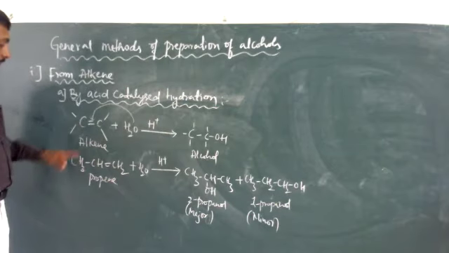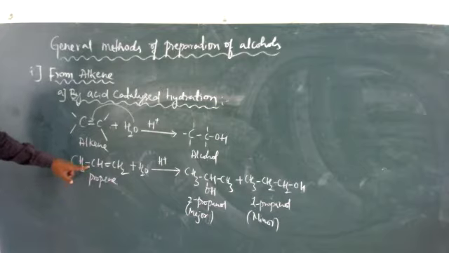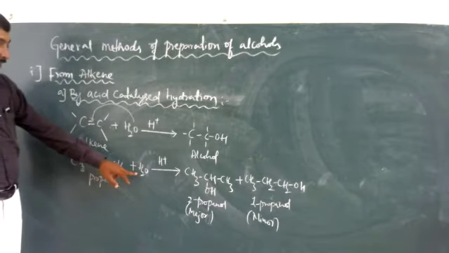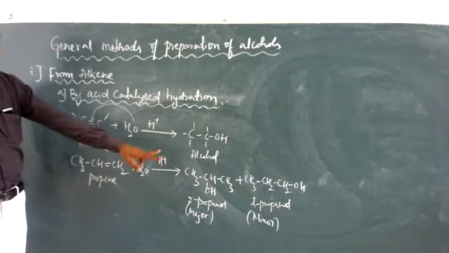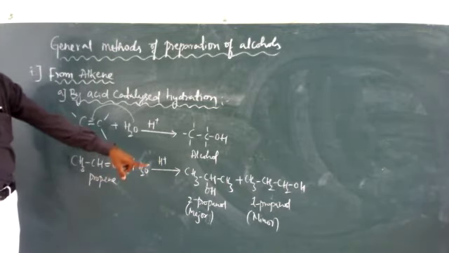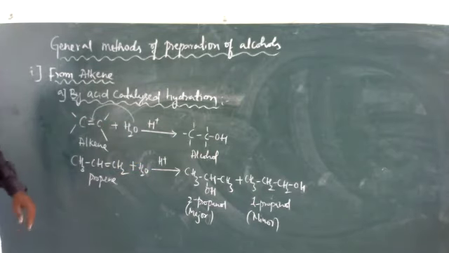See here, I am not taking a symmetrical alkene, I am taking an unsymmetrical alkene. If an unsymmetrical alkene undergoes hydration in the presence of an acid, we obtain two products. One is 2-propanol and one is 1-propanol.